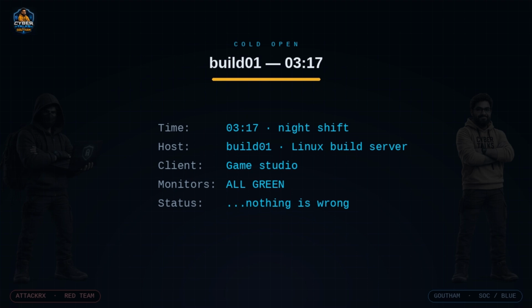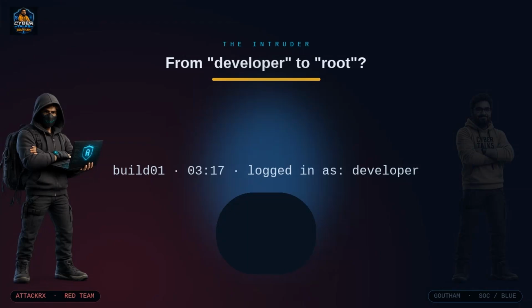Earlier that night, a developer's password was phished, and right now an operator we'll call ATTACKRX is sitting on Build01 logged in as that developer, not as an administrator, just a normal user. And that tonight is the whole problem to solve, because a normal user can't do much damage, but root, the all-powerful account on a Linux machine, root can do anything. So the question ATTACKRX is about to ask is deceptively simple. How do I get from developer to root?